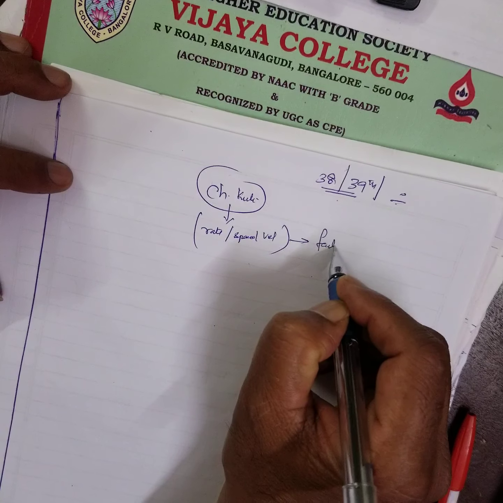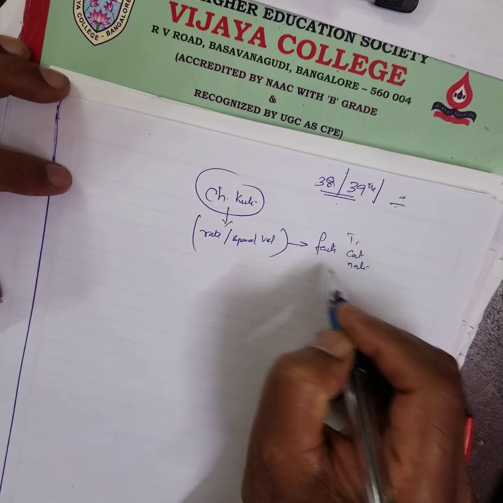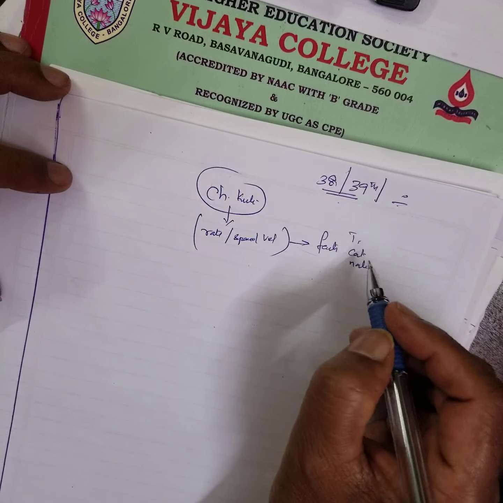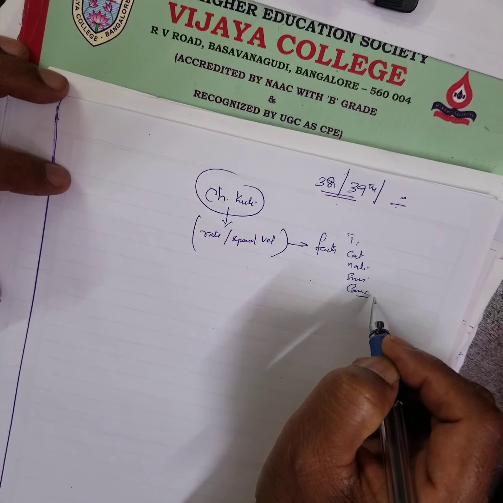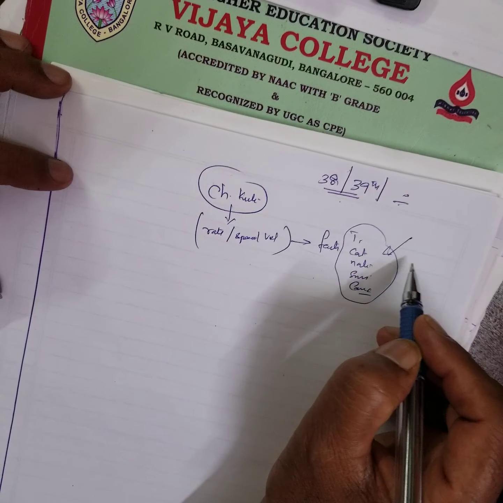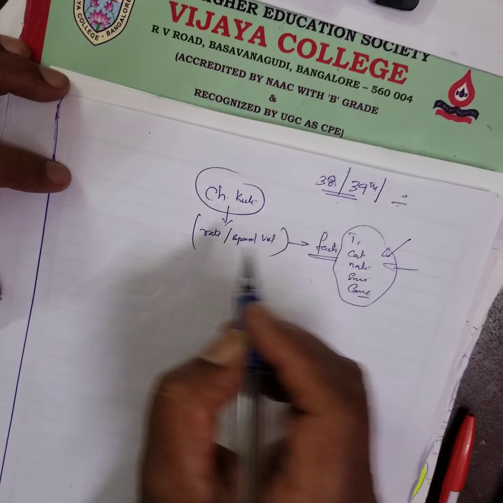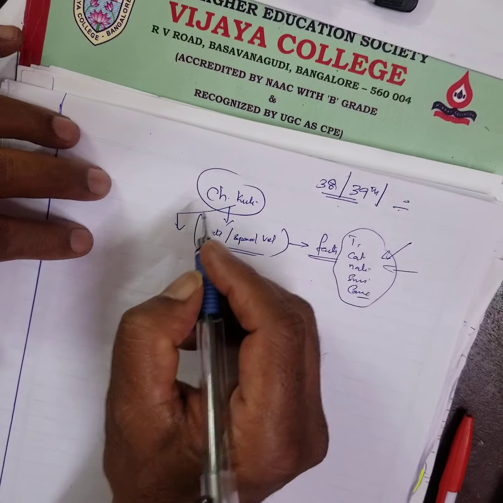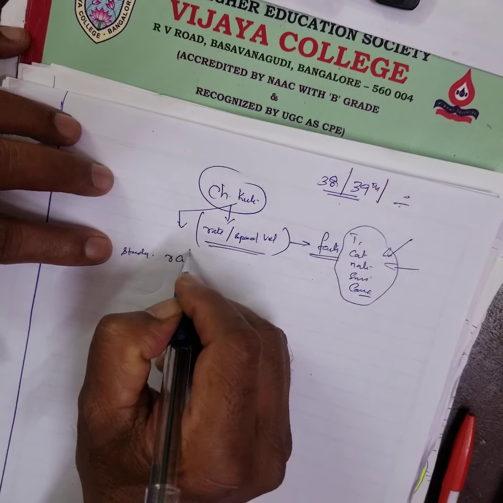Factors like temperature, catalyst, nature of the reactant, surface area of the reactant, concentration of the reactant, and presence of any other external factor like sunlight, some specific wavelength. All these factors we are going to discuss. Therefore, chemical kinetics is the study of the rate of a chemical reaction.